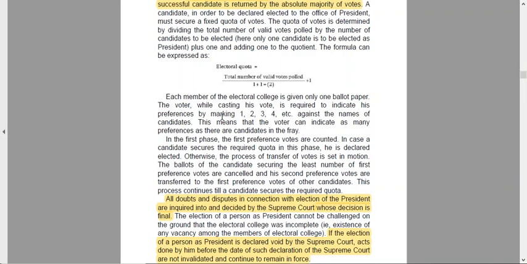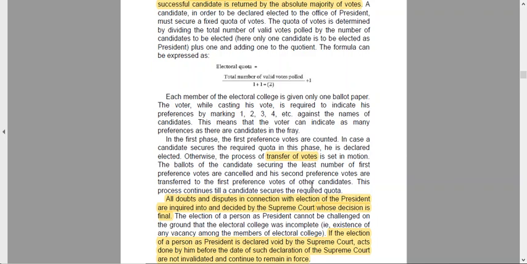So this is how it happens. The voter, while casting his vote, is required to indicate his preference by marking 1, 2, 3, 4 against the names of the candidates. This means that the voter can indicate as many preferences as there are candidates in the fray. In the first phase, the first preference votes are counted. In case a candidate secures the quota in this phase, he is declared elected. Otherwise, the process of transfer of votes, this is important, is set in motion.